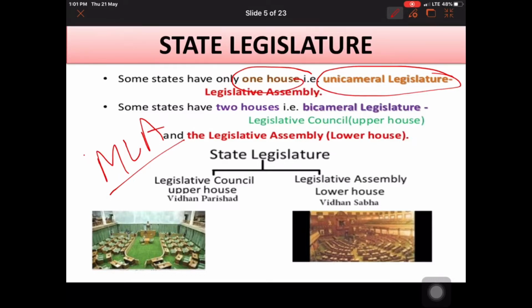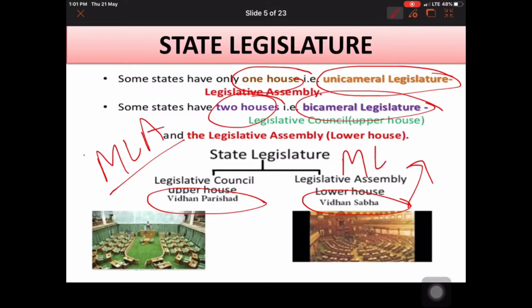On the other hand, some states have two houses. This type of system is called a bicameral legislative system. In this system there are two houses, the lower house and the upper house. The lower house is called Vidhan Sabha and the upper house is called Vidhan Parishad. In the lower house, Vidhan Sabha, members are directly elected by the people of that particular state from different constituencies. They are called MLAs.